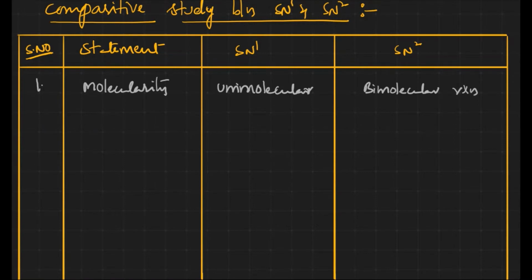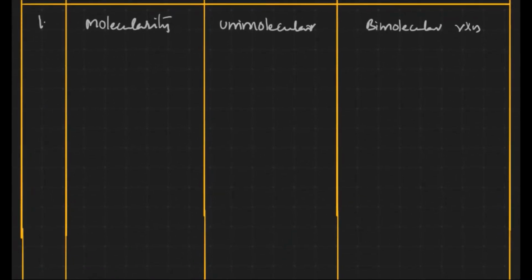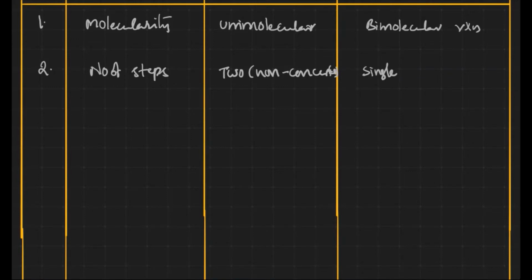Now let us take the second statement, the number of steps involved in the reaction. Since SN1 is a non-concerted reaction, it takes place in more than one step, that is, 2 steps. What about the SN2? It is a single step reaction. It is a concerted reaction.